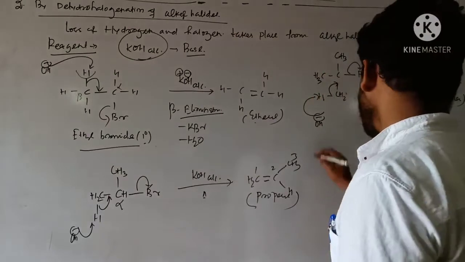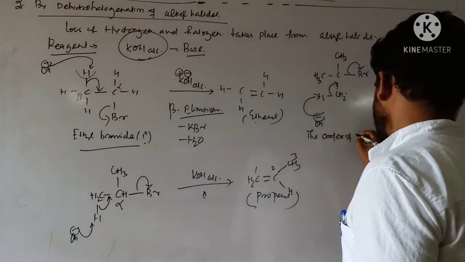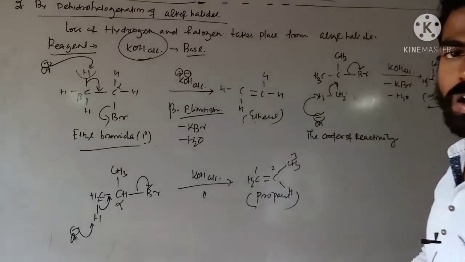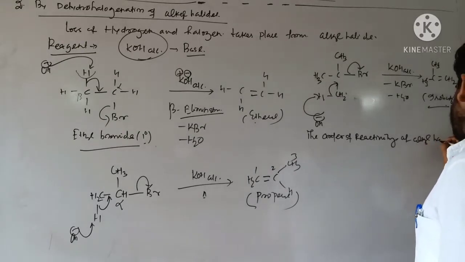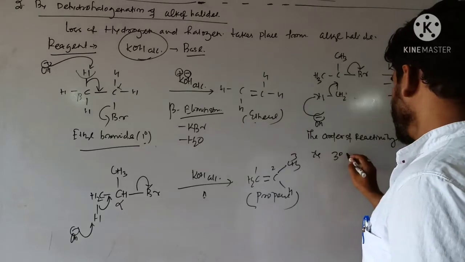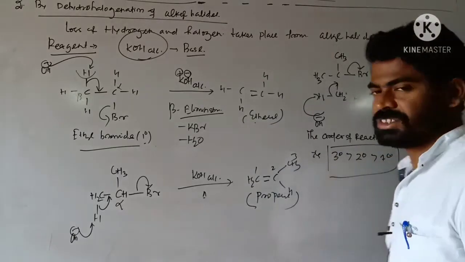The order of reactivity of alkyl halides, that is 3 degree more reactive than 2 degree, then 1 degree. Why is this happening?